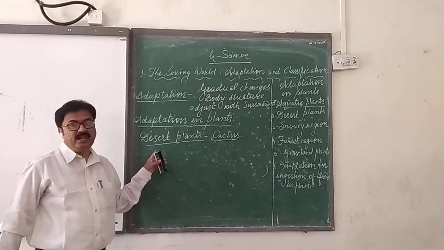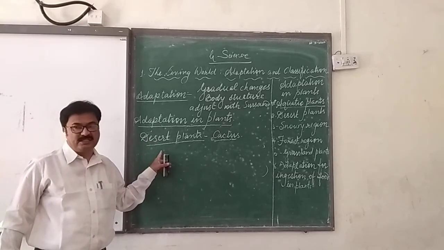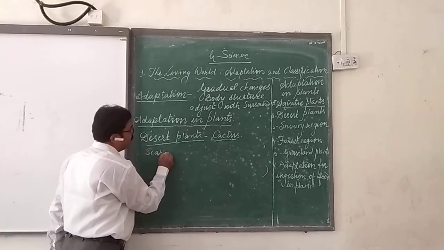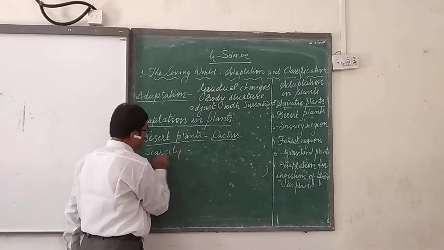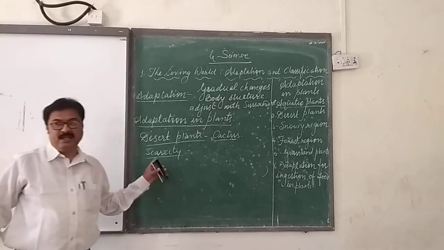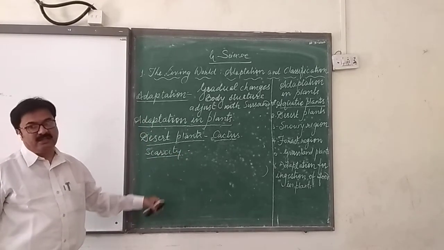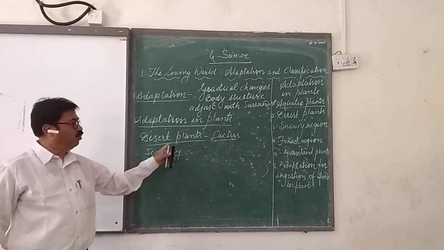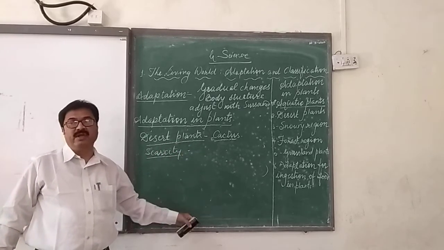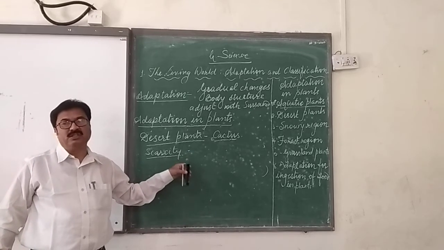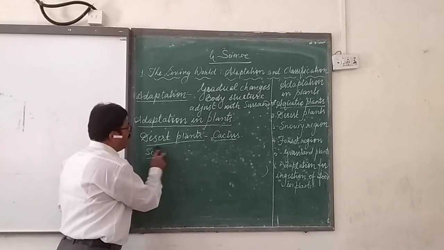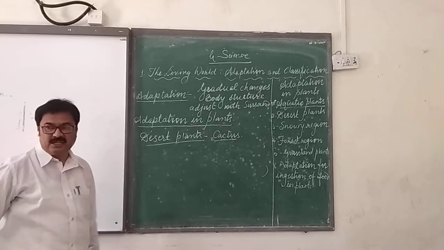Desert region means mostly the Rajasthan region, we can also say, where there is scarcity of water. Scarcity of water means water is not enough for them. So what is available in the ground water, only that they have to absorb. So the root of this plant goes very deep into the soil to reach the water. Okay. So here we have the other characteristics of the cactus plants.